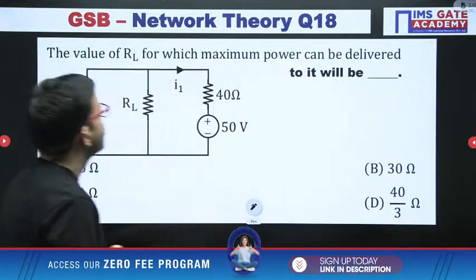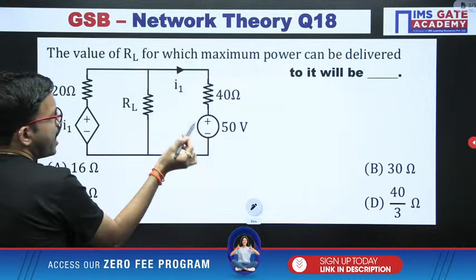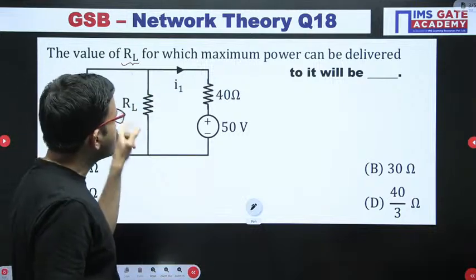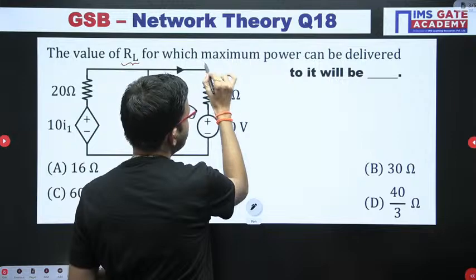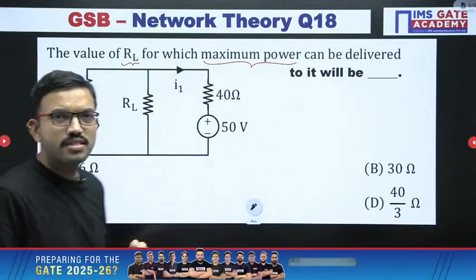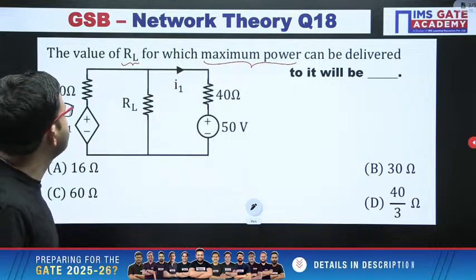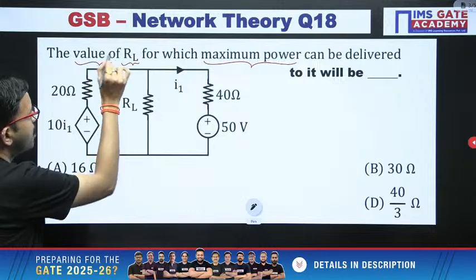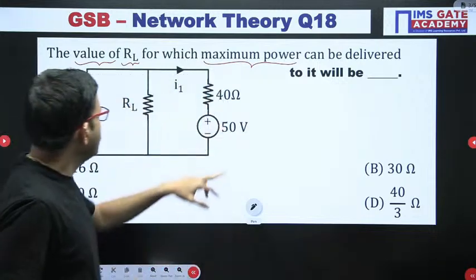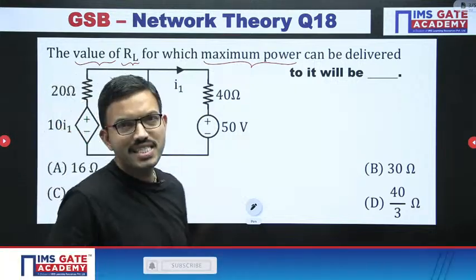Just observe this circuit diagram. Here you have one load resistor, RL. Across this resistor, in order to get maximum power, they are asking the value of the load resistor. We have to find out the value of the load resistor. I hope it is clear for everyone. When you observe the given circuit, this circuit belongs to DC.